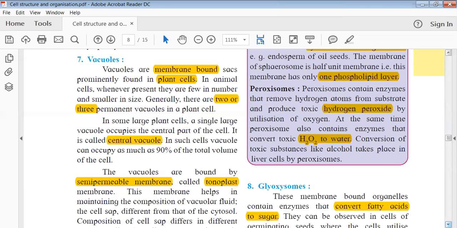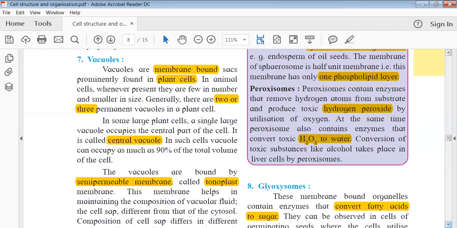Vacuoles are membrane bound organelles. Please note it down. All the organelles we have studied so far are membrane bound. That is an important point, because there will be other organelles coming in the next lectures which might not be membrane bound. So you should be able to differentiate which are membrane bound and which are not. And if they are membrane bound, are they single membrane bound or double membrane bound?